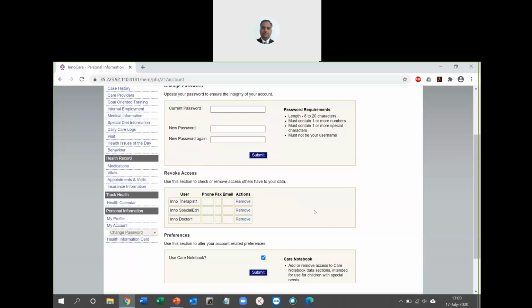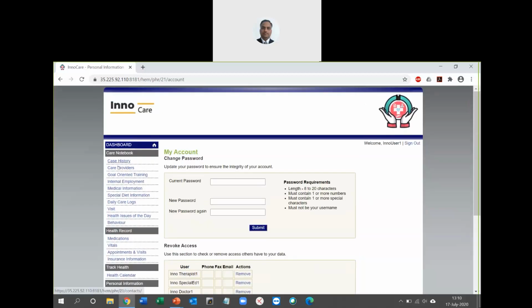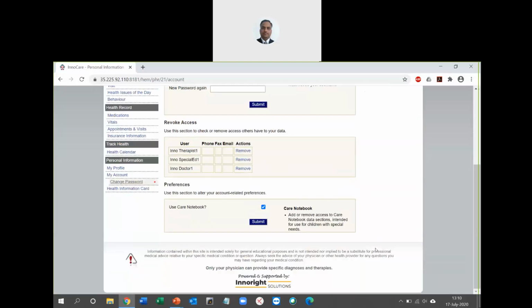Okay. Now the final section here talks about user care, the care notebook. This has to be kept checked for all special needs people, children or patients, because only when this is checked will you be able to see the care notebook section here. So it is very important that you do not uncheck this. Okay, that is the my account information.